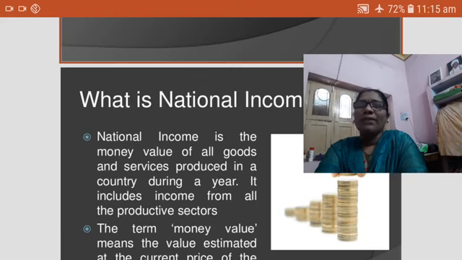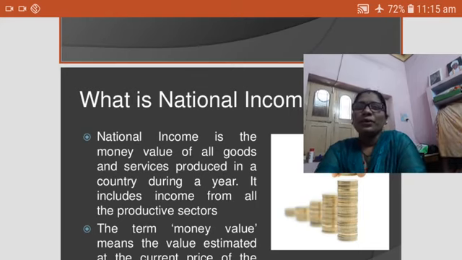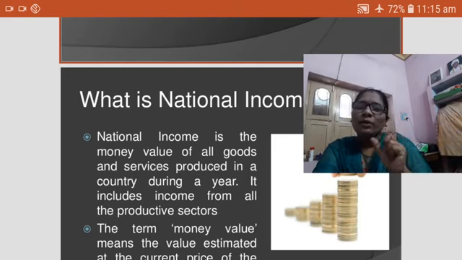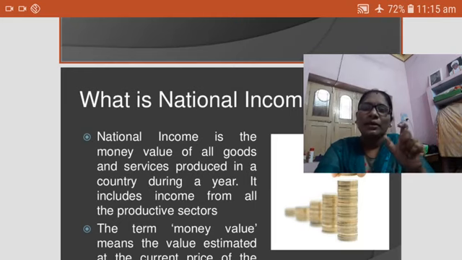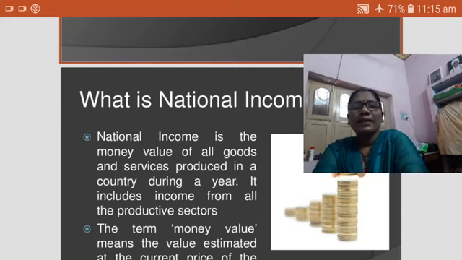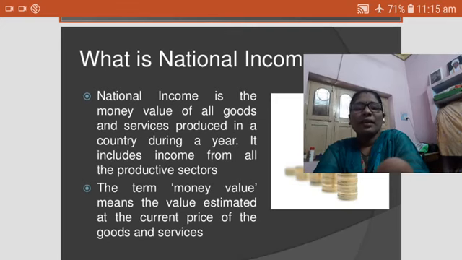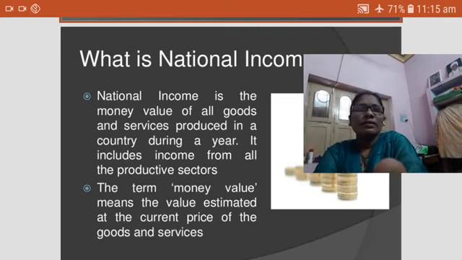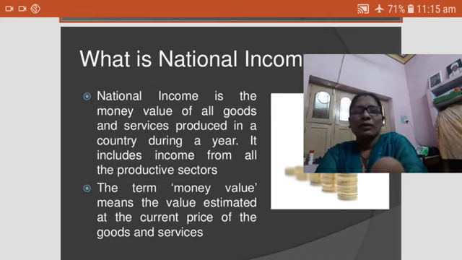The definition is: the total market value of all final goods and services produced in a country during a given period of time is called the national income. During a particular period of time, the total value of the final goods and services is the national income. This is the final definition; some definitions are given by Marshall and others.